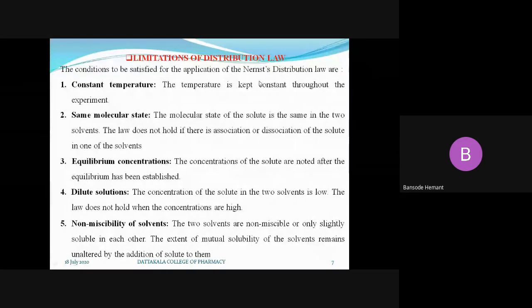Again, these are very, very important as far as your examination is concerned. Next, what are the applications of distribution law? Why are you studying this distribution law? Where is distribution law applied in pharmacy? There are many applications in biology and biochemistry also. You might have studied the partition coefficient or distribution coefficient.